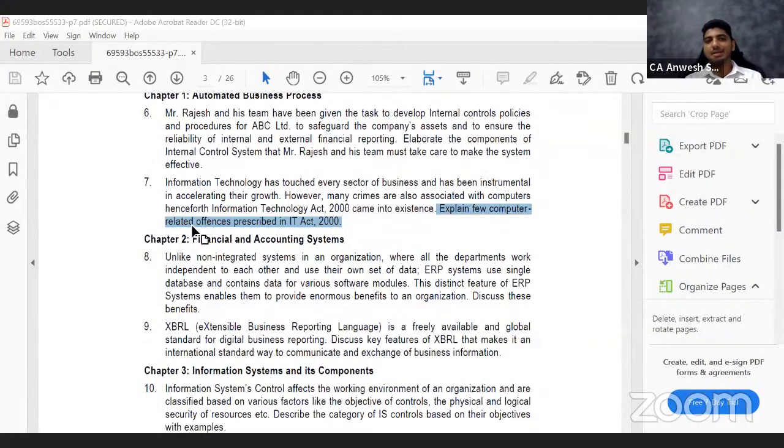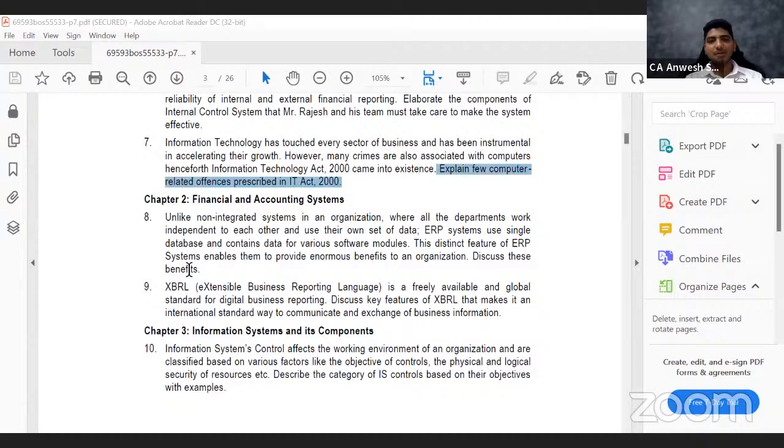So 6 is done, the 7 is done. Let us quickly finish the other ones as well. Here they're talking about, unlike non-integrated systems in an organization, where all the departments work independent of each other and use their own set of data, ERP systems use a single database. That is important. They use a single database and contain data for various software modules. The distinct feature of ERP systems enables them to provide enormous benefit to an organization. Discuss these benefits. Big question, but the question is only one liner: what are the benefits of ERP software?